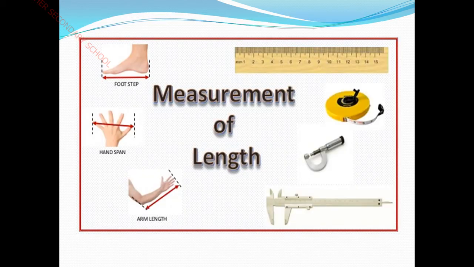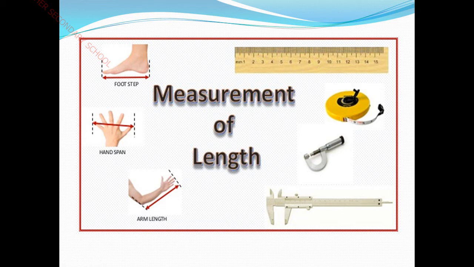And next thing, now we are going to see about length. So far we have learnt what is length, that is the definition of length, and basically how do we measure the length. In a similar way, how has the measurement of length been done? See, the first initial step to measure length, foot step.